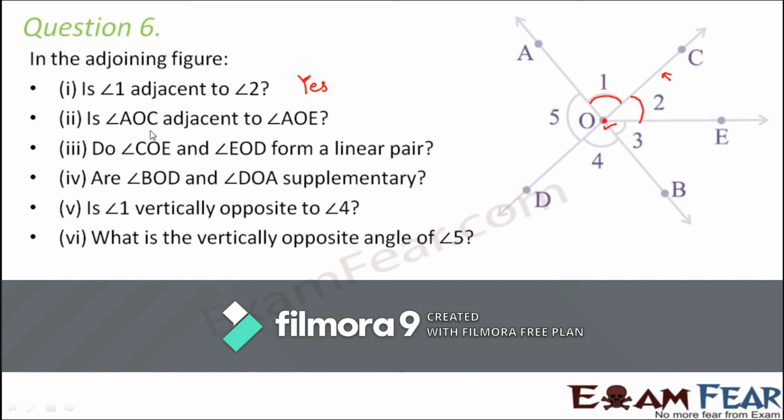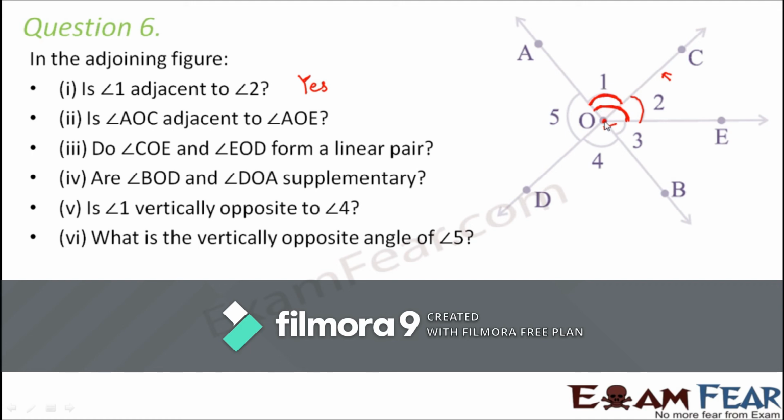Is angle AOC adjacent to angle AOE? So AOC is again angle 1 and AOE is basically this total angle. So are these two adjacent? This angle 1 and this total angle? No, they are not. Why? Because they have a common vertex, that is true.